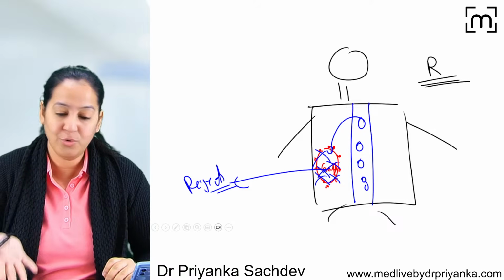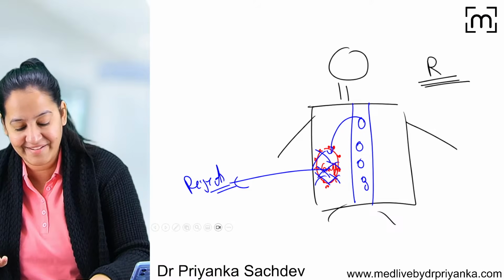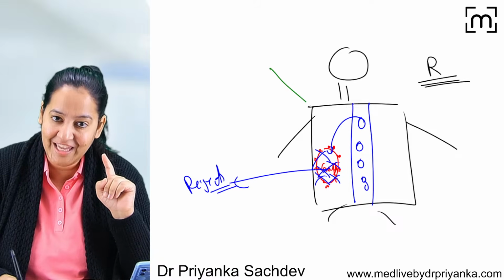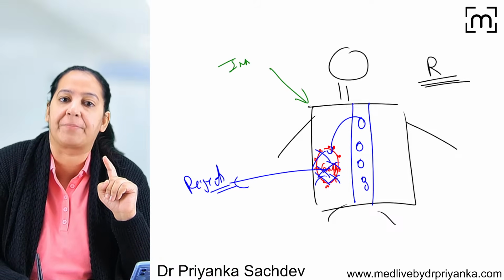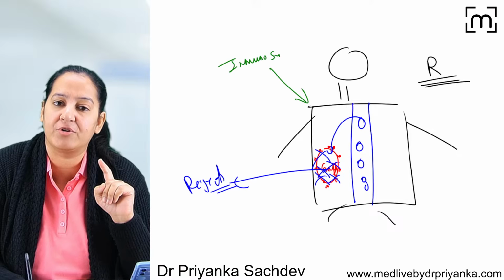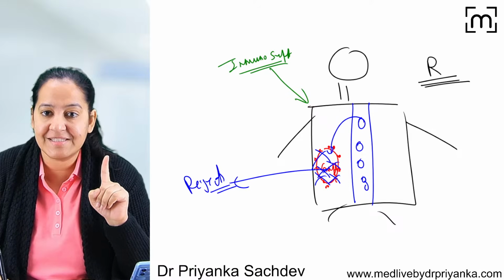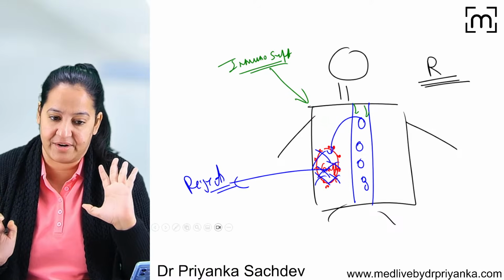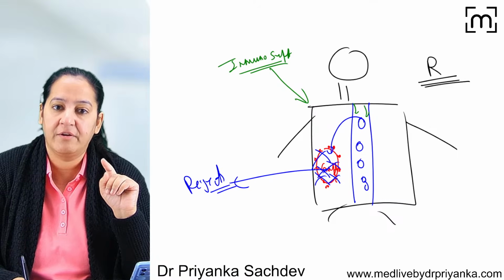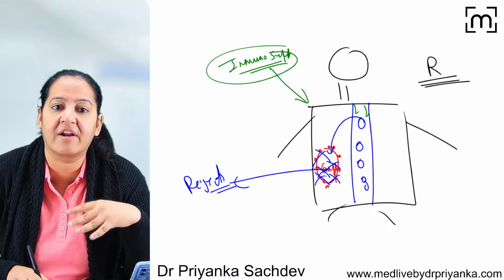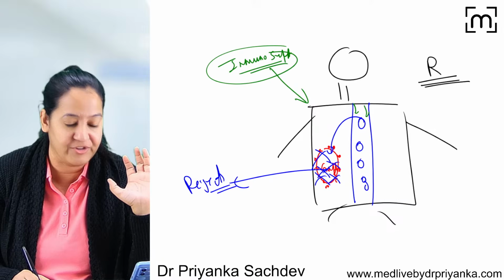So what to do to prevent it? We do not want the rejection. So we will keep the recipient on immunosuppressive drugs. So we will suppress the immunity by giving the drugs. It's a double-edged sword. You are suppressing the immunity so that the graft can survive. The graft is not rejected.